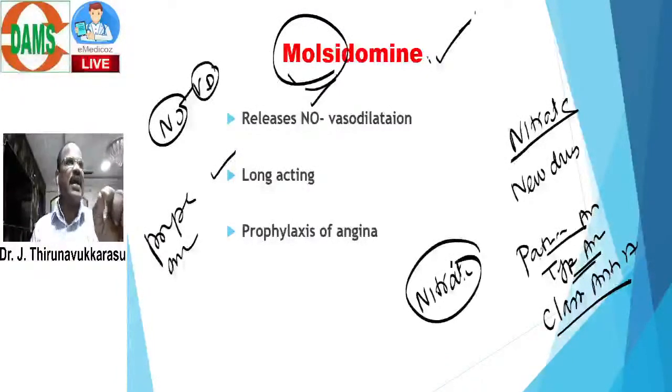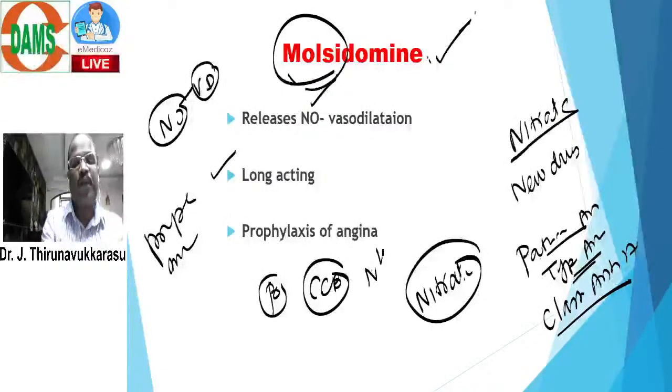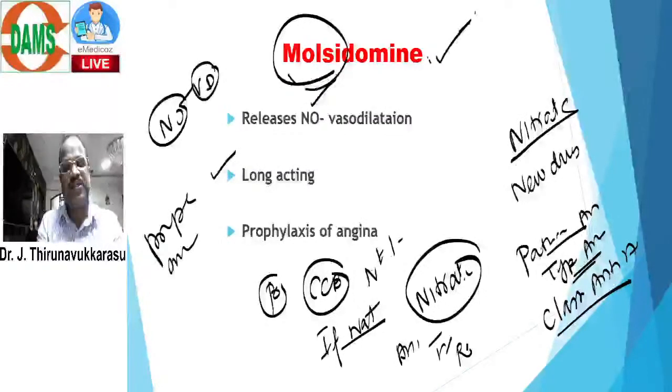In my regular class, I will teach everything the same way about beta blockers, then CCBs, then nicorandil, a potassium channel opener, then the funny current sodium blocker like ivabradine, and then antioxidants like trimetazidine and ranolazine. Each and everything will be discussed completely without omitting any point. I go to basic pharmacology, the clinical point, the MCQ point, everything I will revise.